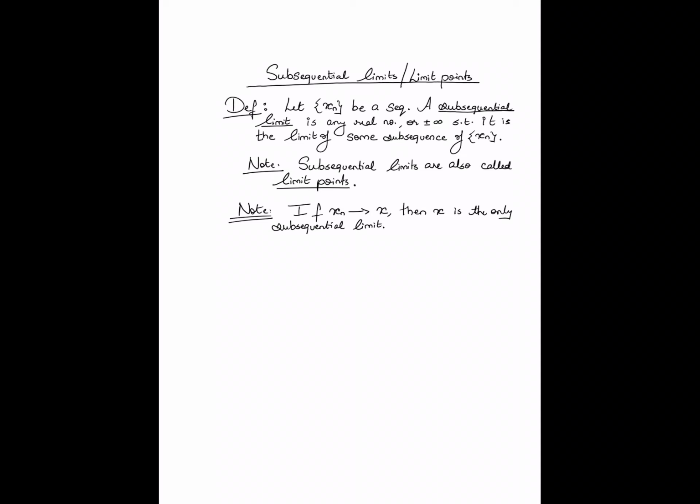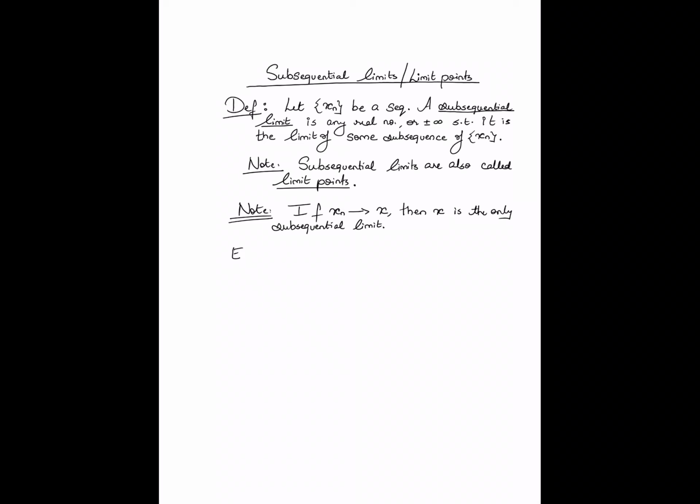If you have a sequence that converges, then every subsequence of that sequence converges to the same limit. So if you have a convergent sequence, the only subsequential limit will be the limit itself. This is again a consequence of what we have studied.